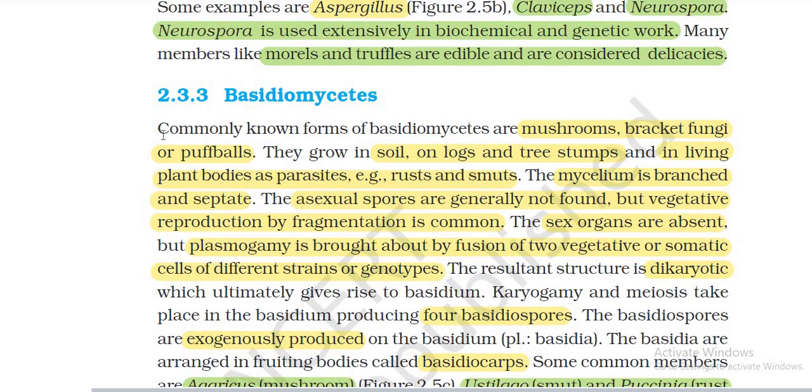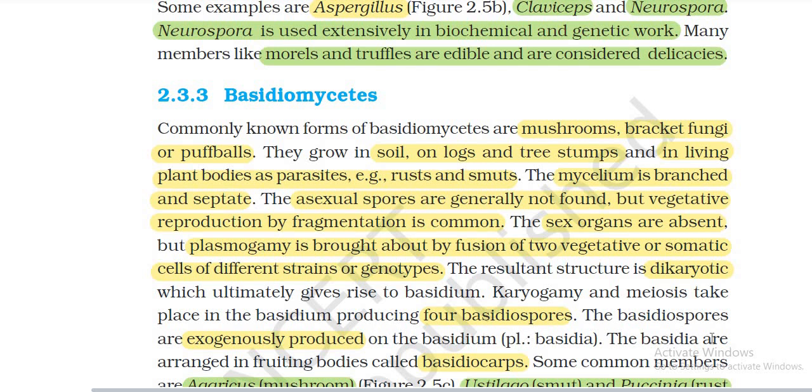Basidiomycetes, commonly known as mushrooms, bracket fungi and puffballs. They grow in soil, on logs and tree stumps, and in living plant bodies as parasites, for example rusts and smuts. The mycelium is branched and septate. Asexual spores are generally not found, but vegetative reproduction occurs by fragmentation. Sex organs are absent, but plasmogamy is brought about by fusion of two vegetative cells of different strains or genotypes. The resultant structure is dikaryotic, which ultimately gives rise to the basidium. Karyogamy and meiosis take place in the basidium, producing basidiospores.